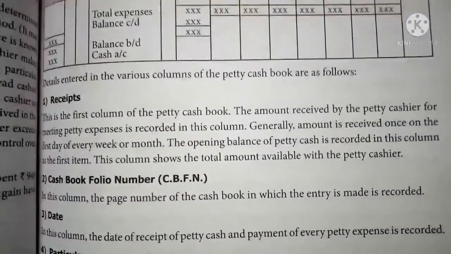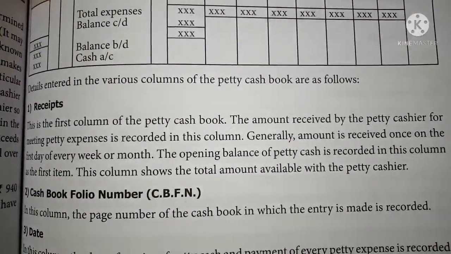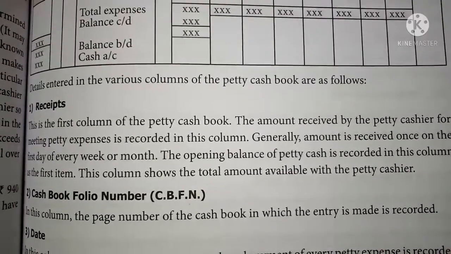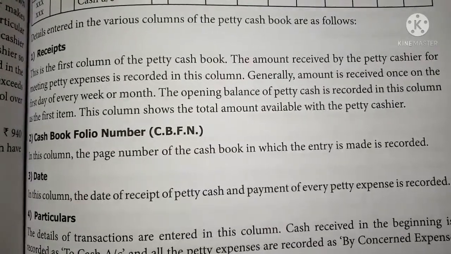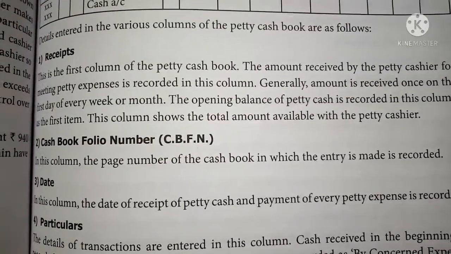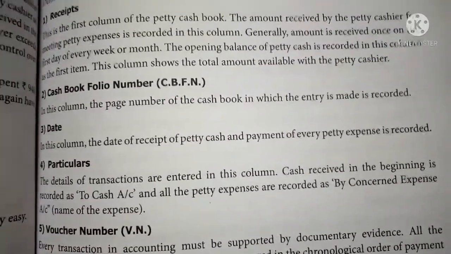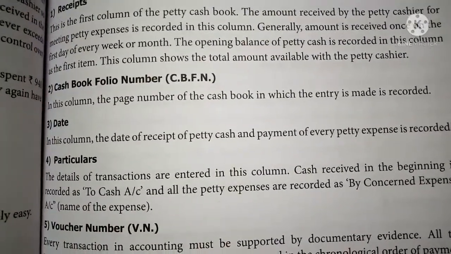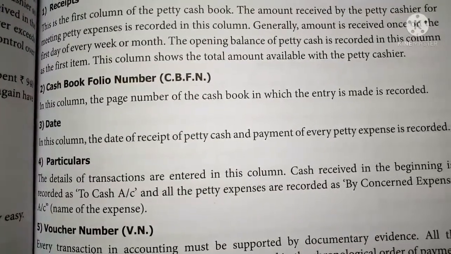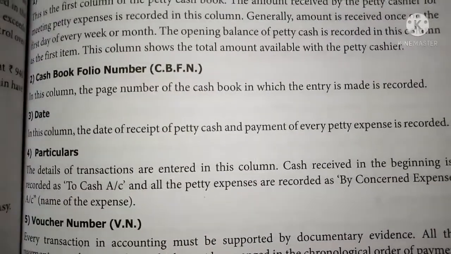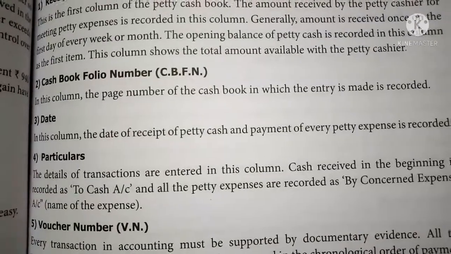In the receipt column, only the cash received from the main cashier should be recorded. No other items should be recorded in the receipt column. Cash book folio number: in this column, the page number of the cash book in which the entry is made is recorded. In the date column, the date of the transaction should be recorded. In the particulars column, when cash is received from the main cashier, we record it to cash account, and all the petty expenses are to be recorded by the concerned expenses.